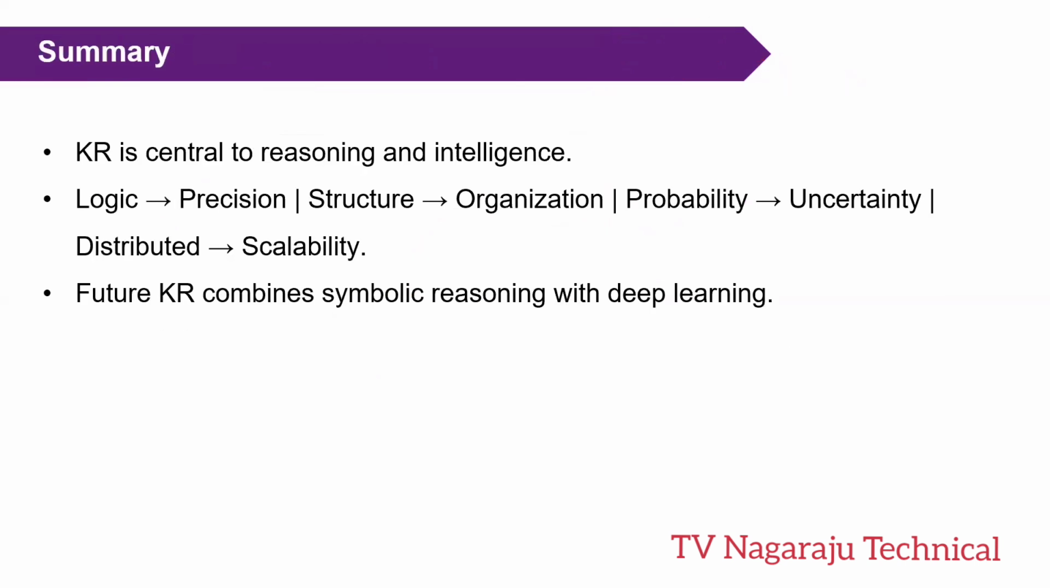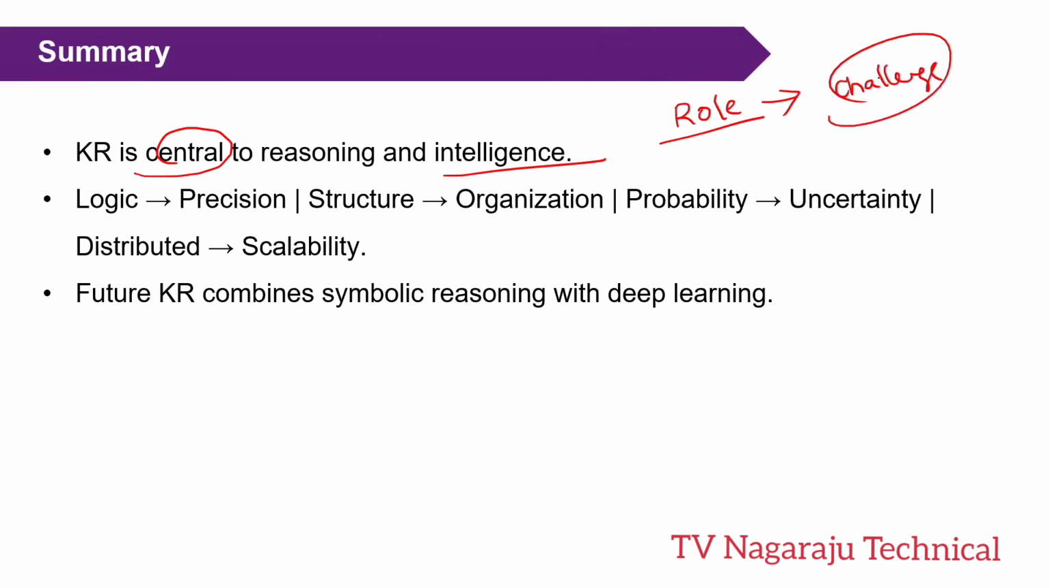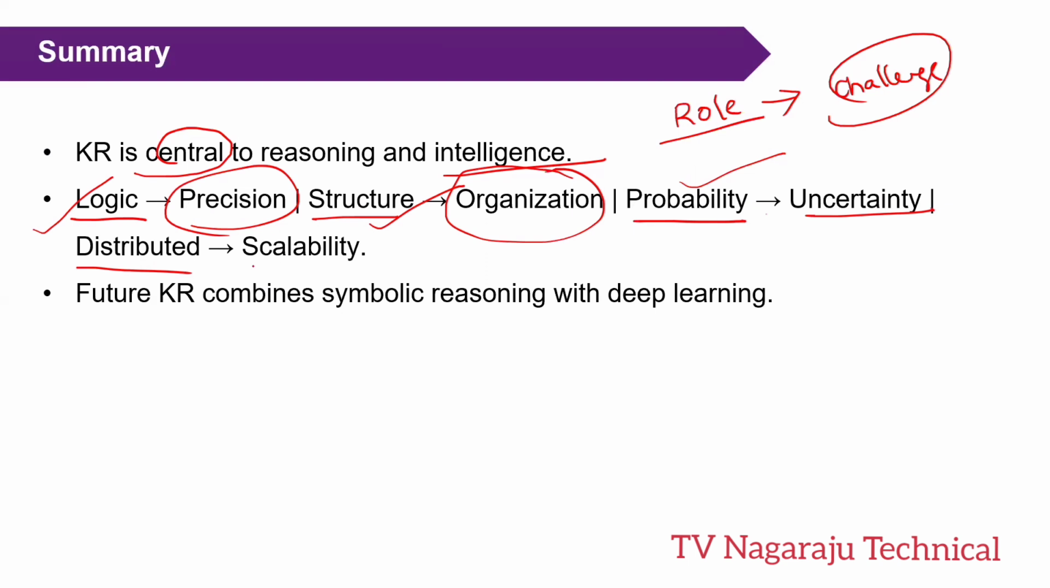Finally, what we understand is that knowledge representation is a very central point for reasoning and making intelligent decisions. While representing the knowledge, we need to understand the role of knowledge representation, the challenges that are faced, and the different types. Either logic, structured, probabilistic, or distributed representation. If precision or rules are important, we move to logic. If organization is the matter, we move to structure. If uncertainty is the matter, we move to probability. And if scalability is the matter, we move to distributed.